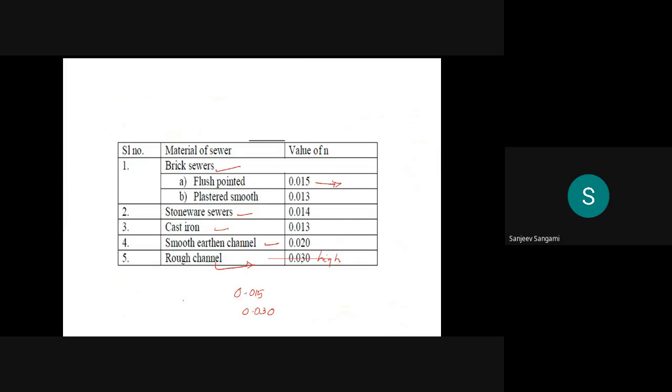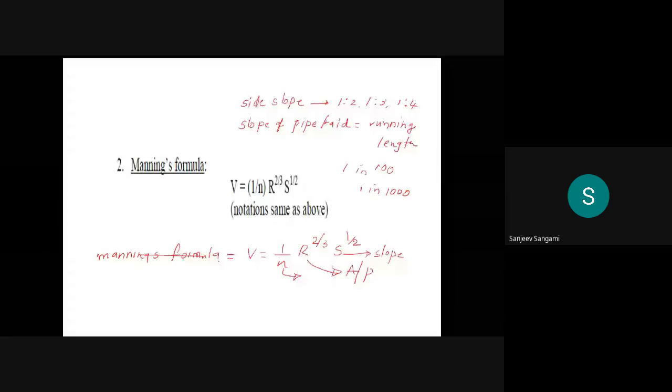Now, how exactly can the value of N be assumed if the values are not given? Normally for brick sewers, you can see that it is 0.015. And for rough channels, if the inside surface is too rough, then the value is a little bit more. 0.015 is for smooth channels, and for rough channels it is 0.03.